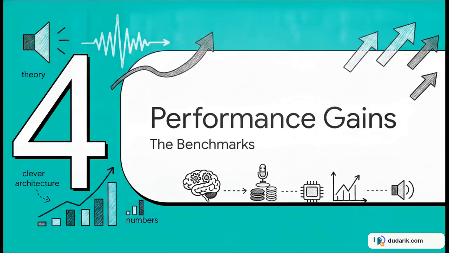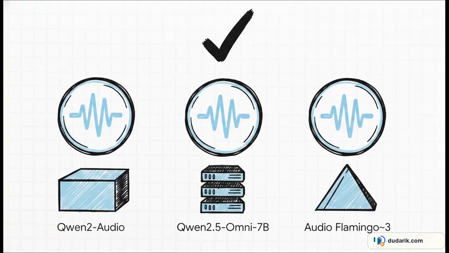Section 4. Benchmark performance gains. Theory and clever architecture are always great. But in AI, we live and die by the hard numbers, right? To prove that this framework isn't just some fluke that only works on one highly specific model, the authors rigorously validated COAT across 3 very established architectures. They tested it on Qwen2-Audio, Qwen2.5-Omni 7B, and Audio Flamingo version 3. And this is huge because it proves the architectural pattern transfers incredibly well to totally different models, as long as they utilize a standard projector and language backbone setup.